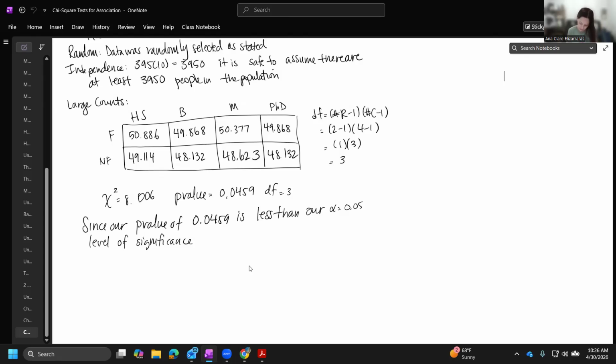So we are going to reject the null because there is sufficient evidence to support the claim that, going up to the null, are the alternatives that gender and education level are dependent.